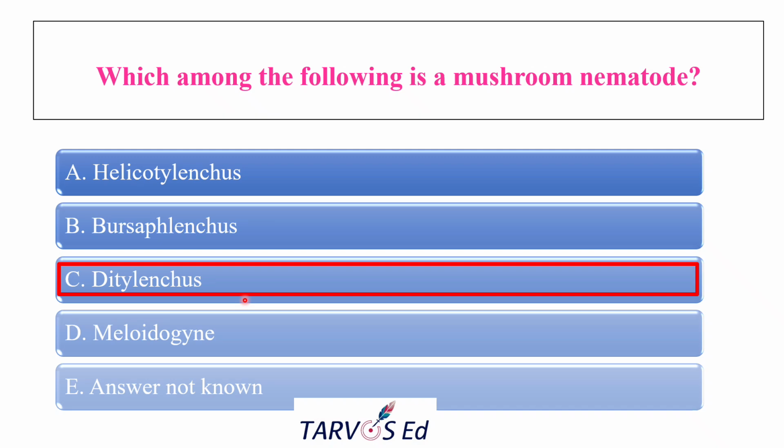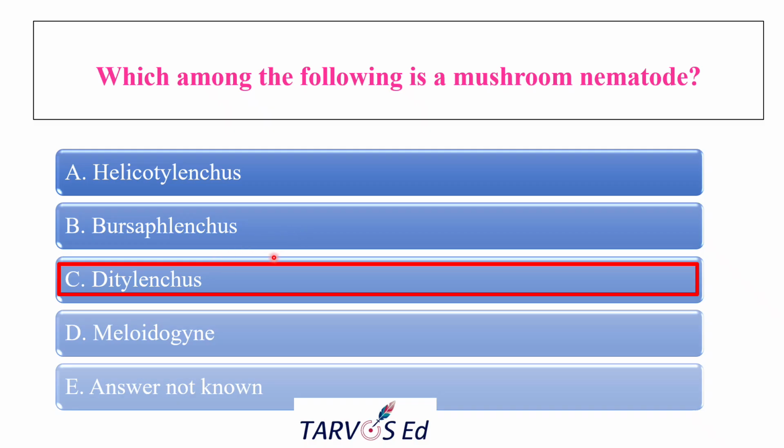Since they attack the mycelium, the species name is myceliophagus, so you can easily pick the answer. If the species is not given, you should know the genus name also. Ditylenchus species is the mushroom nematode. The full name is Ditylenchus myceliophagus, and one more species is Ditylenchus destructor.